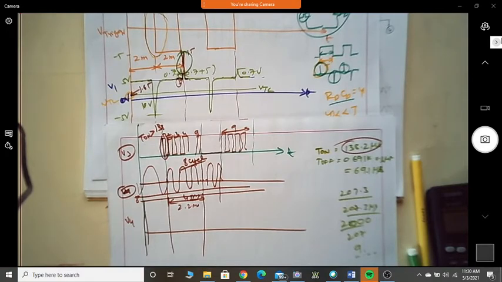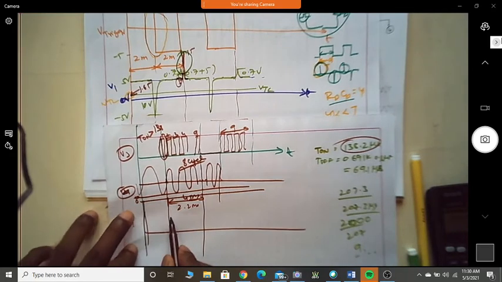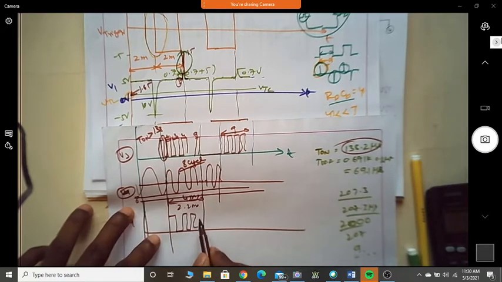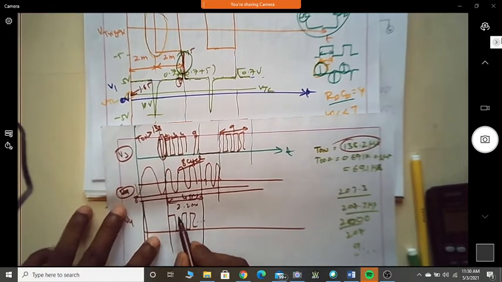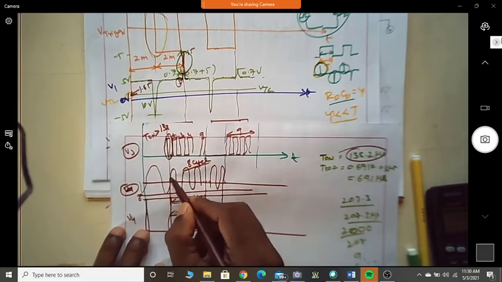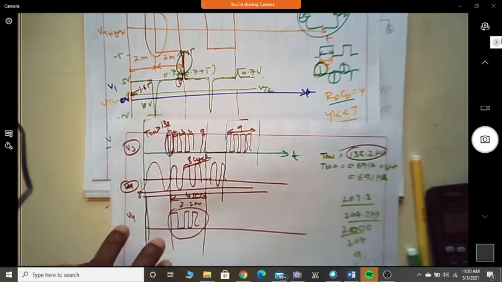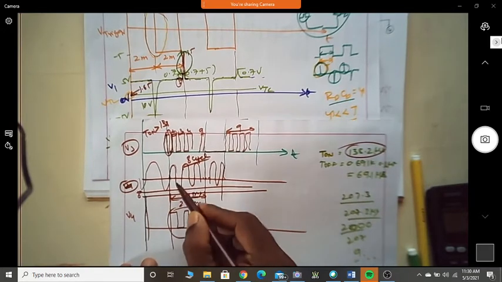Will you get almost 4.5 cycles? This is not a square wave because it is going to cross VTH and VTL 8 times. I'll get these transitions.